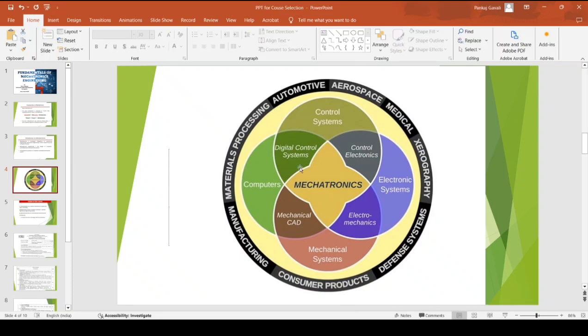In the broader sense, mechatronics now includes four branches: mechanical, electronic, control system, and computers. Any addition or combination of two of these branches is represented by its respective name. And at the periphery, we can see where mechatronics engineering is applicable. It is applicable in automotive applications.